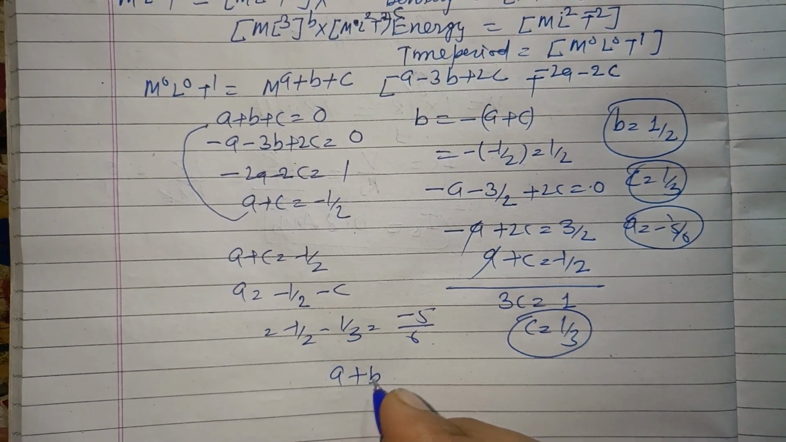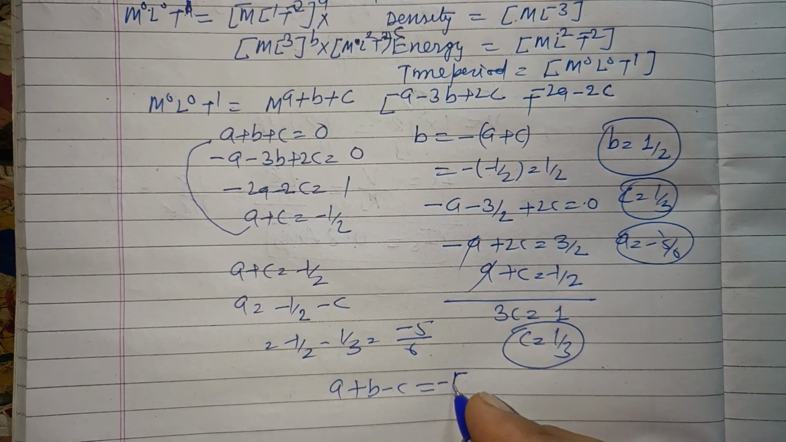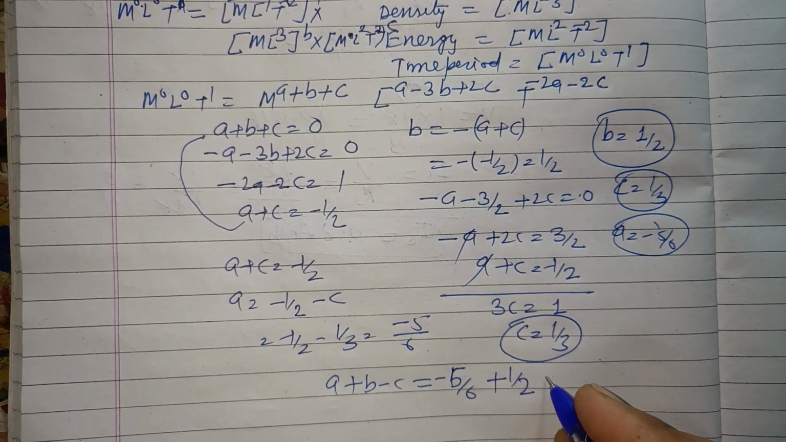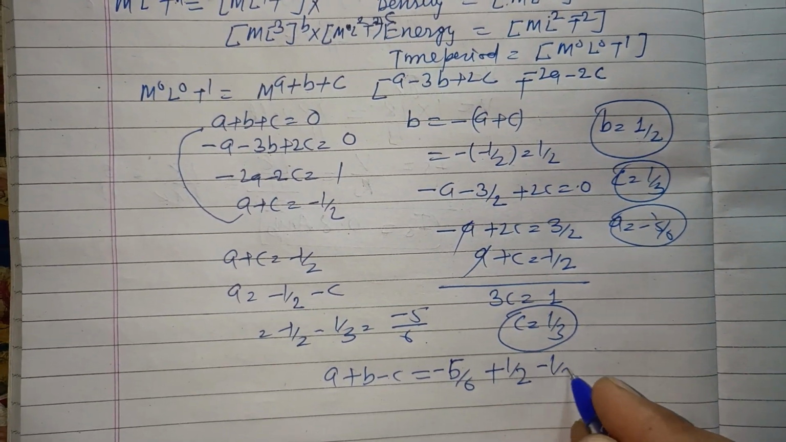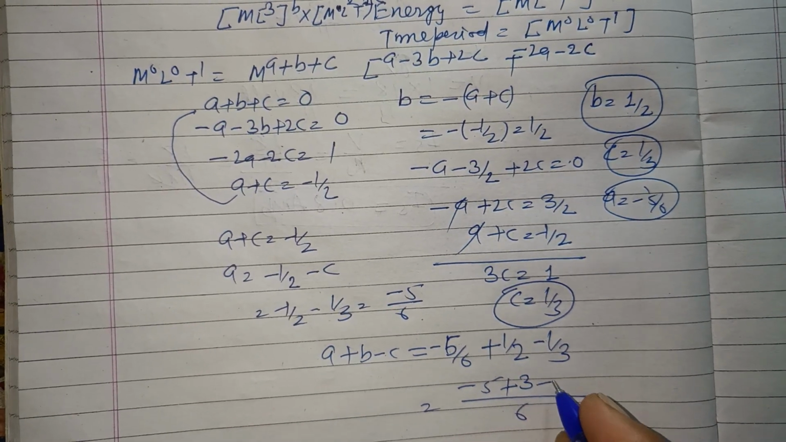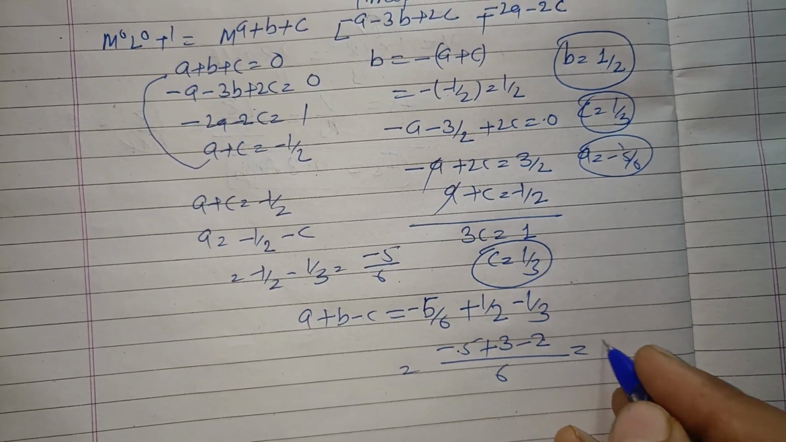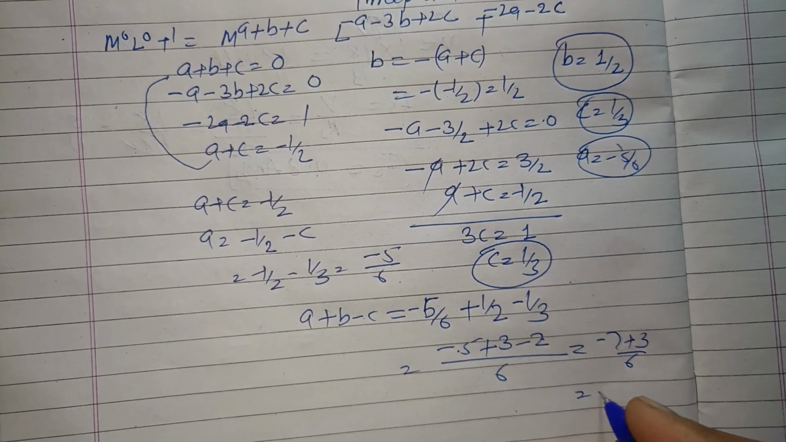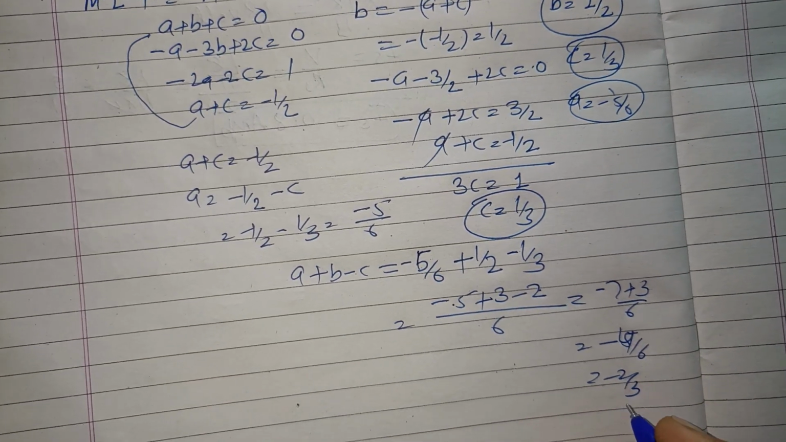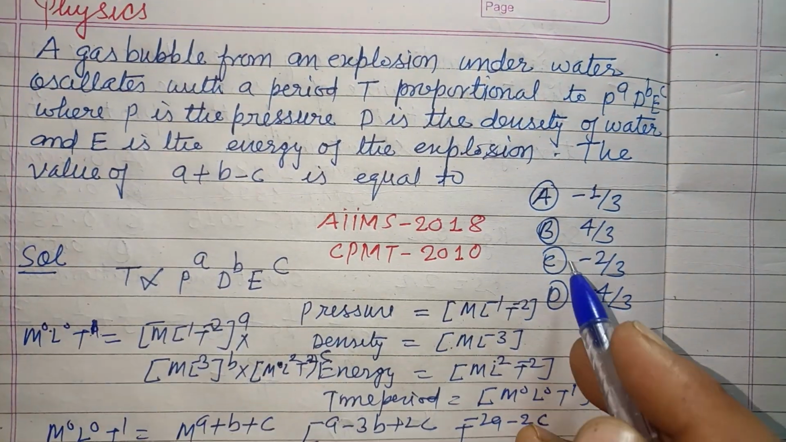The question is asking a plus b minus c. a is minus 5 by 6, b is 1 by 2, and c is 1 by 3. So LCM is 6, this is minus 5, this is 3, and this is 2. Minus 5 minus 2 is minus 7, plus 3 by 6, or this is minus 4 by 6, or this is minus 2 by 3. So minus 2 by 3 is the correct answer, which is found in option C.